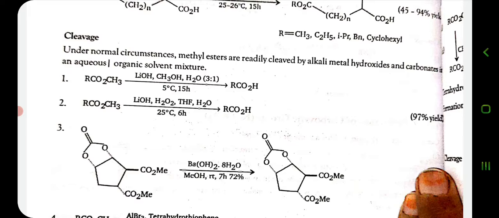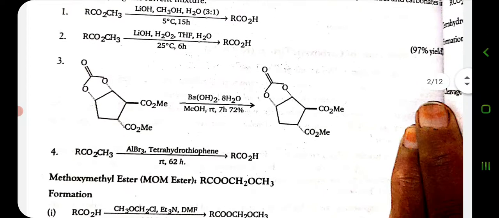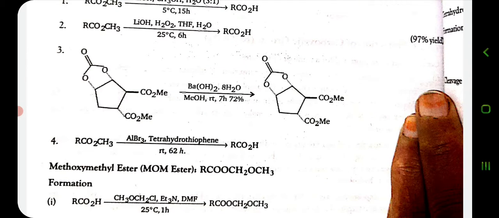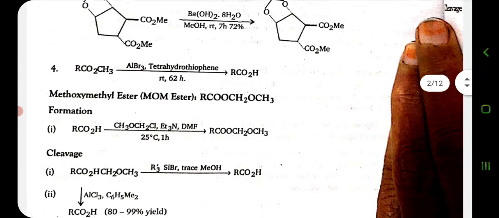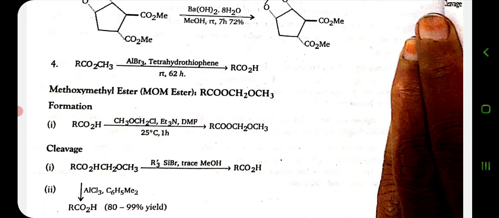In different reaction conditions, deprotection or cleavage is done for the carboxylic group. Next is the methoxymethyl ester, which can be formed from a carboxylic group.